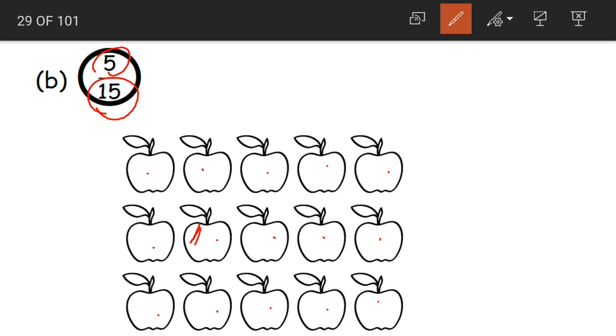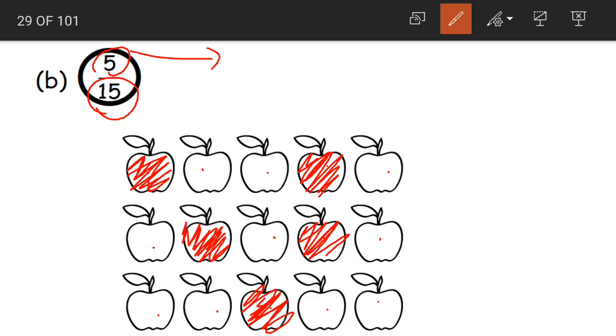So let us color. Again you can color any of the apples you like, children. See, I am coloring one here, one there and one here, right? How many should we color? Keep that in mind. Do not color more apples. We should color only 5 apples.